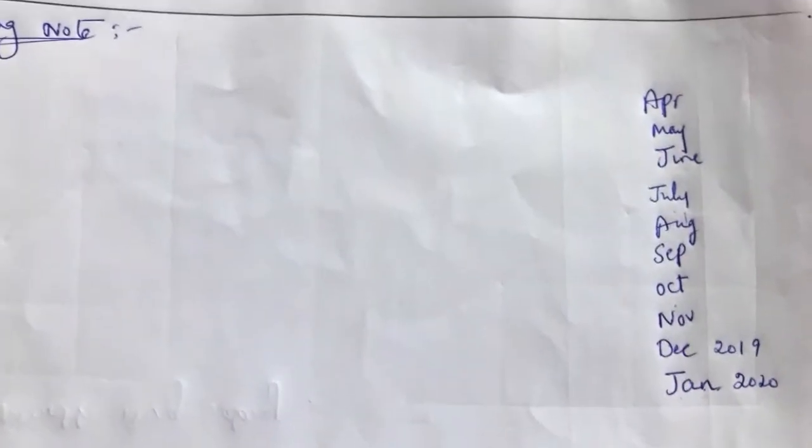Then 3 more months, that is April, May, June. So totally 10 months we have to take: April, May, June, July, August, September, October, November, December, January. Continuously we have the 10 months, 3, 6, 9, 10. She retired in the month January. Including the retirement month, we have to take 10 months.